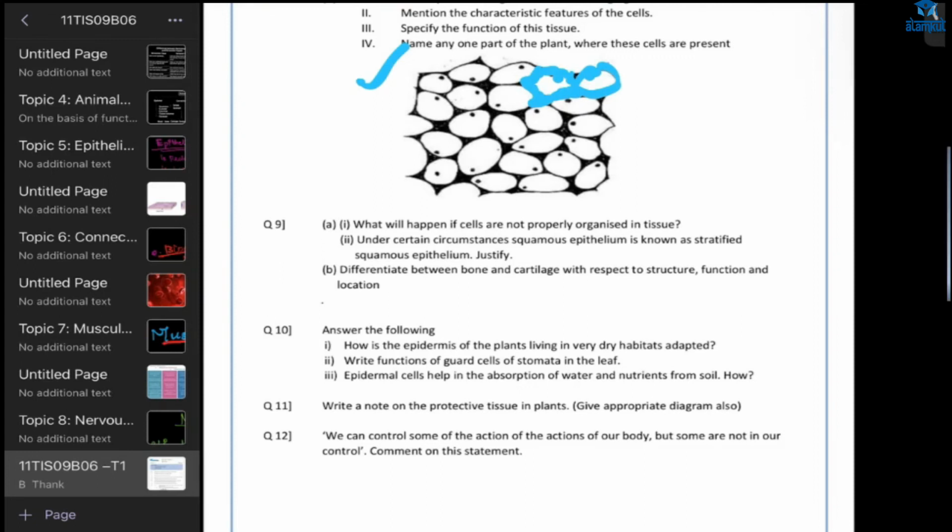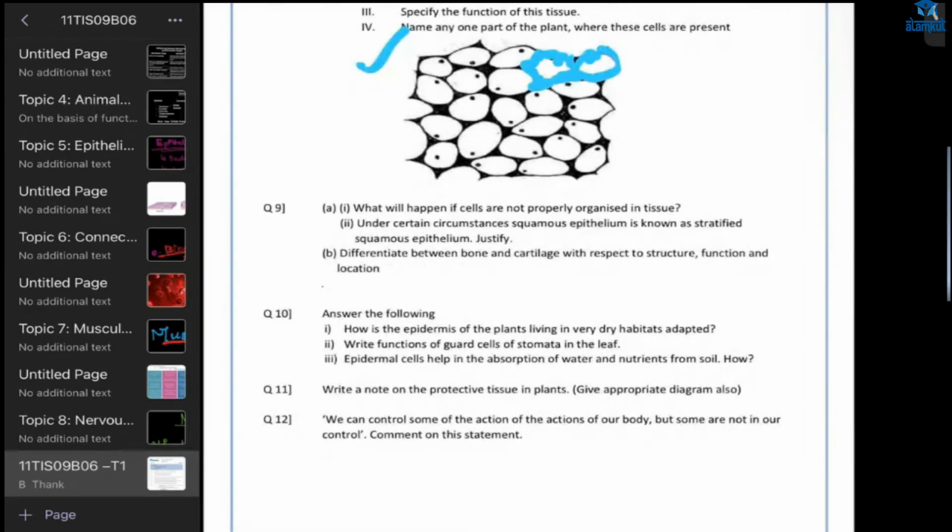Why is it in layers? This I don't know. Yeah, to prevent wear and tear, to prevent damage. Which type of damage? Wear and tear. What do I mean by that? See, when you wear a shoe repeatedly, what will happen? It will get old and it will get damaged. And this type of damage is called wear and tear. So to prevent that, it is arranged in multiple layers, and this is called stratified squamous tissue. Okay. Understood? Okay, ninth one: differentiate between bone and cartilage with respect to structure, function and location.